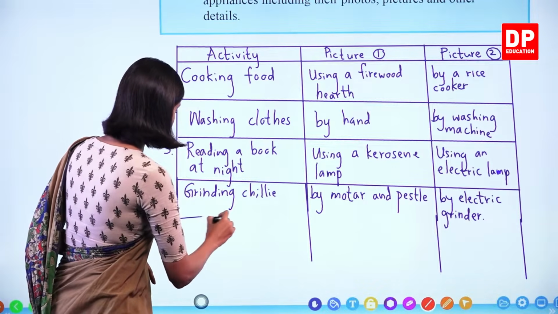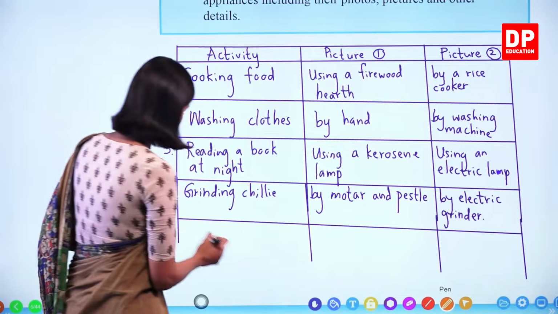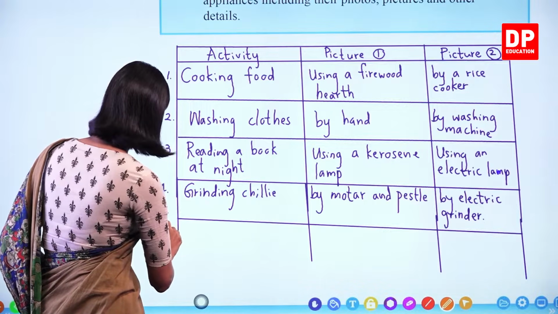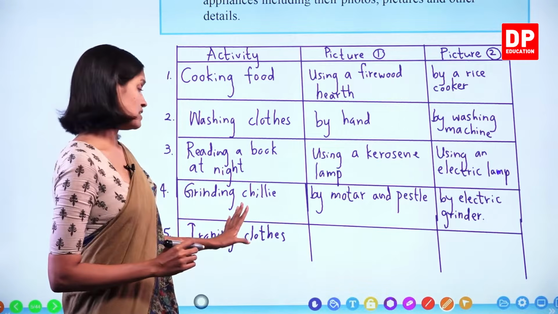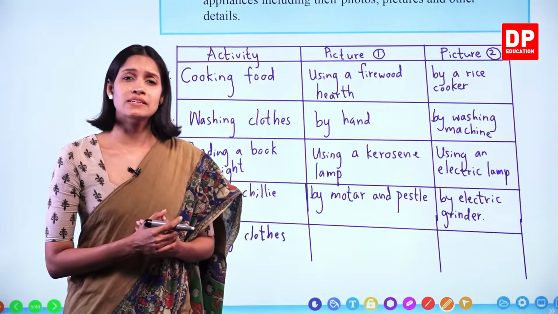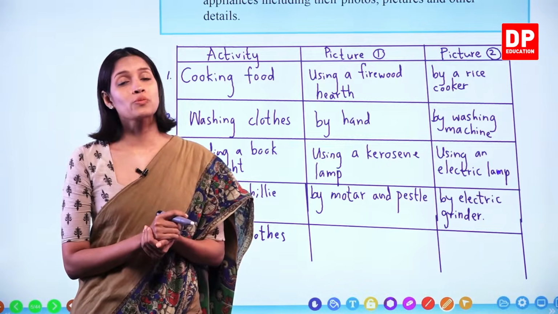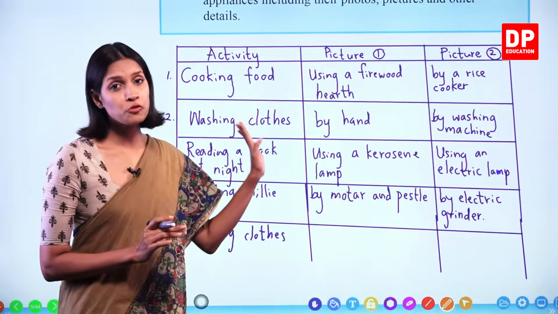I will write one more example here: ironing clothes. Right. So ironing clothes, in those days when there was no electricity, was done by a special instrument called a charcoal iron, right? If you remember, we learned about the charcoal iron in the 4th lesson as well.